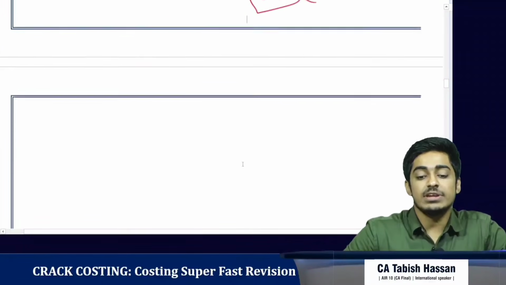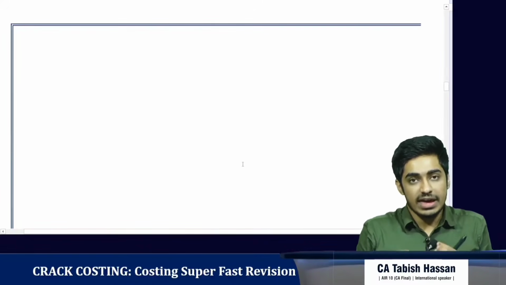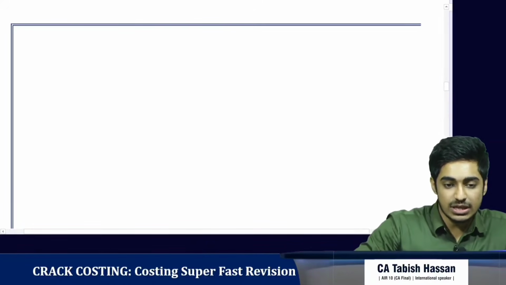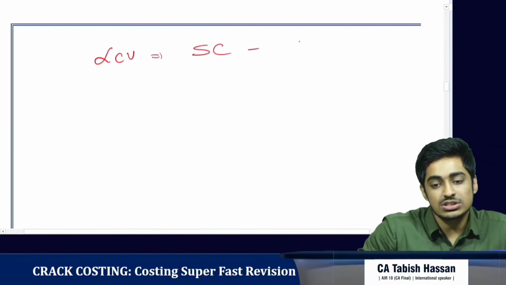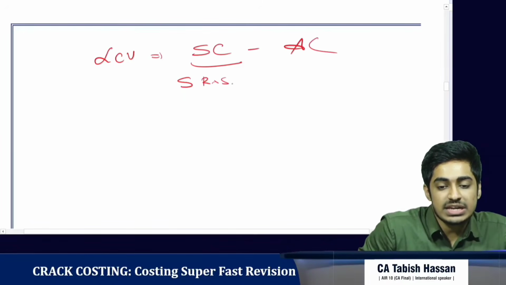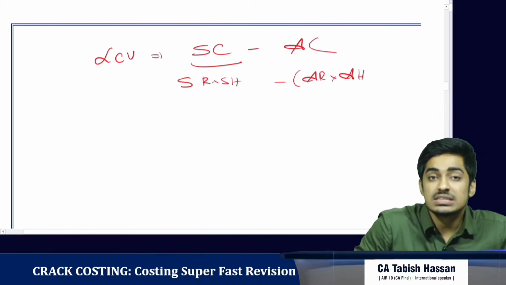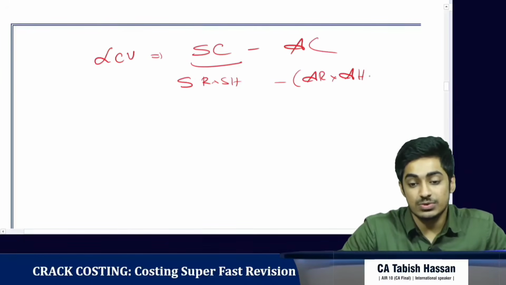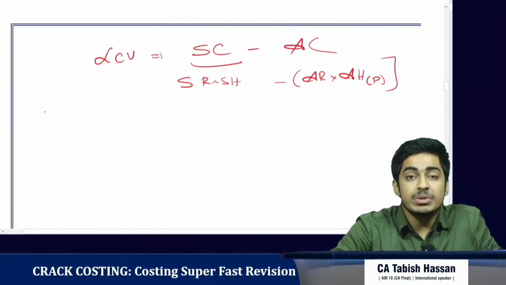Now let's develop the entire labor cost variance once more, now having the idle time flavor in this. The labor cost variance is again the standard cost minus actual cost. What is the standard cost? Standard rate into standard hours minus actual rate into actual hours. Is it actual hours paid or actual hours worked? It is actual hours paid, because that is our ultimate cost.